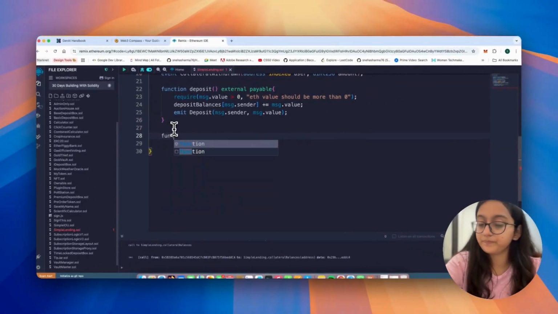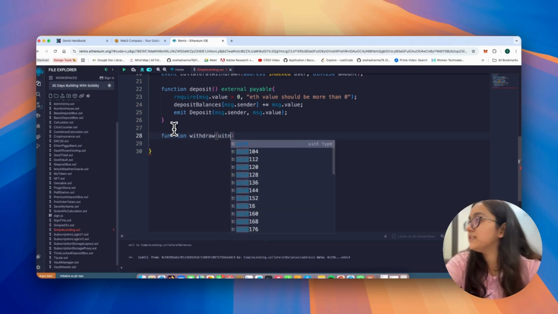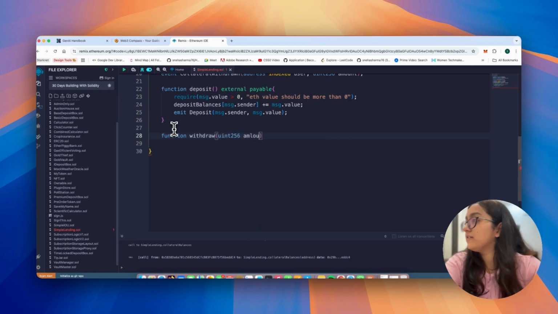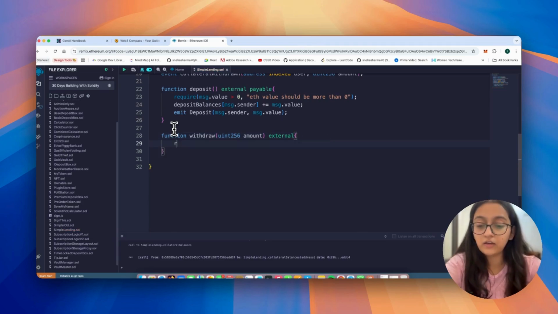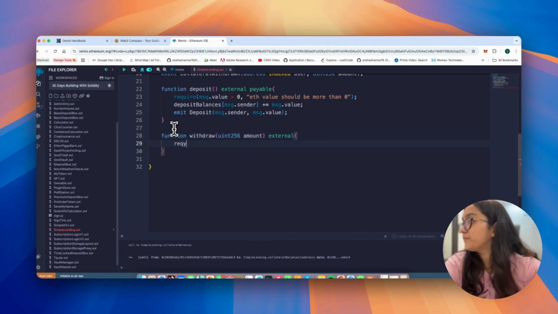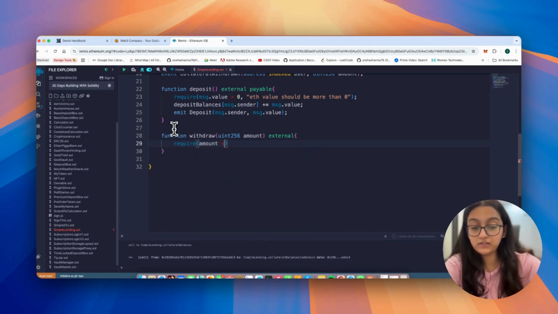So we will just quickly go to function withdraw. Now, can you think of what we would need here? We have to withdraw a certain amount, and let us give that as the parameter. Again, let's make it external, and we're saying require, first the amount has to be greater than 0. If yes, great.